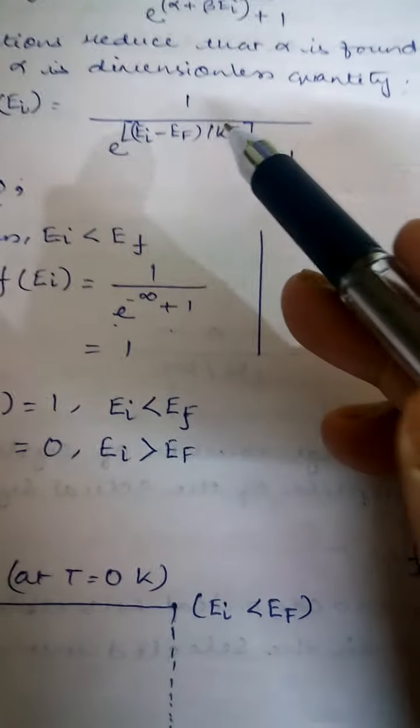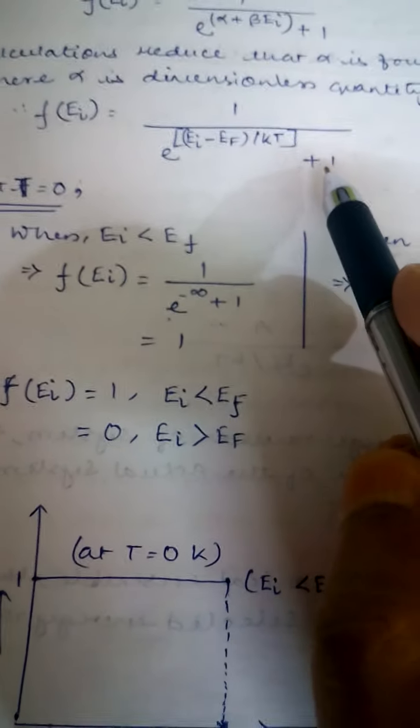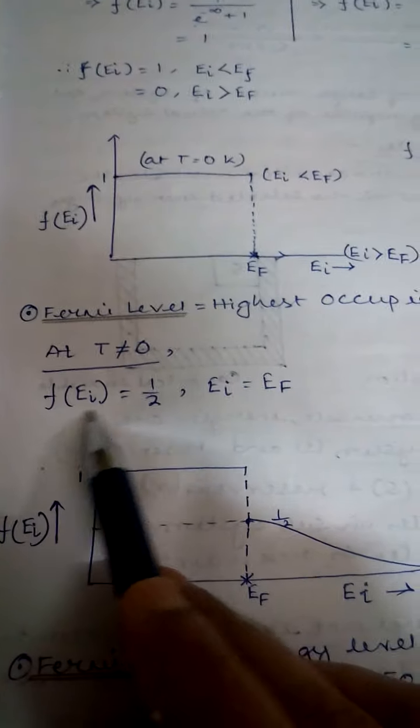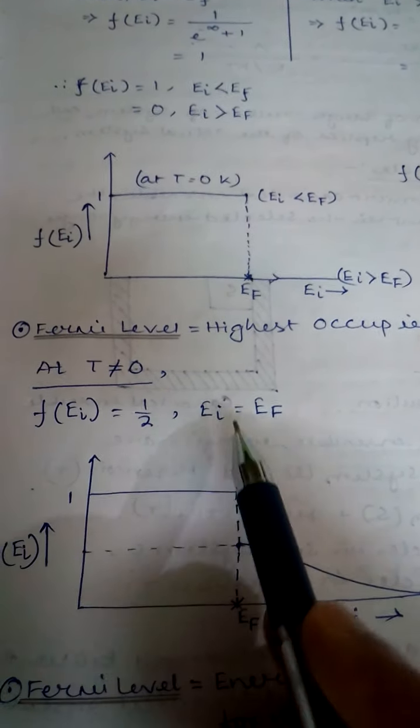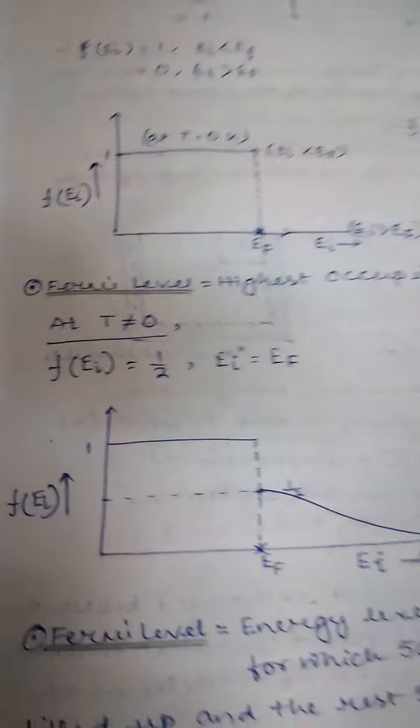So e to the power 0 means 1. So 1 by 1 plus 1 means 1 by 2, means half. Clear? So F equals half at EI equals EF at non-zero temperature.